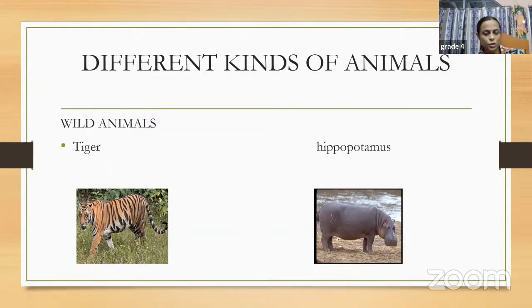I am not very sure, but it is known as जल हस्ती in Hindi, what I think so. So tiger and hippopotamus, giraffe, then lion, okay, then bear also. These animals, they live in forest, right? So these are known as wild animals. So the animals which live in the forest are known as wild animals.